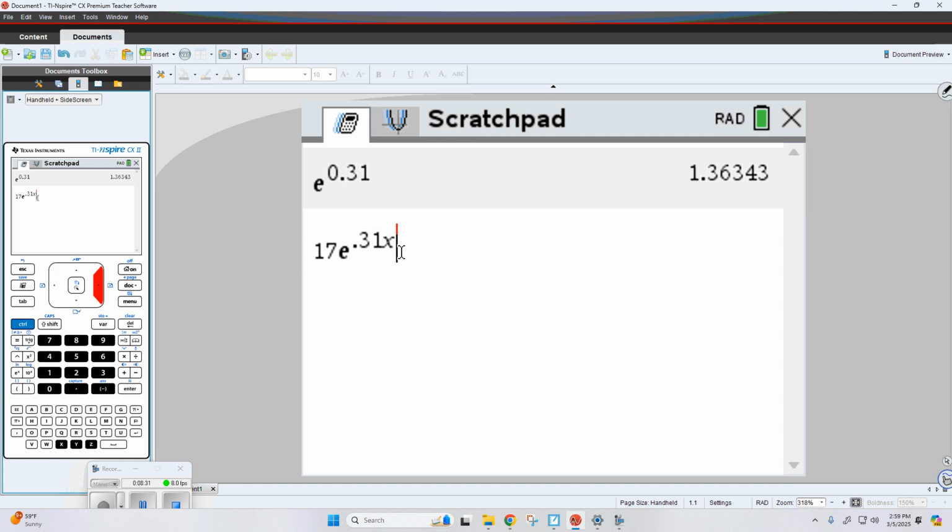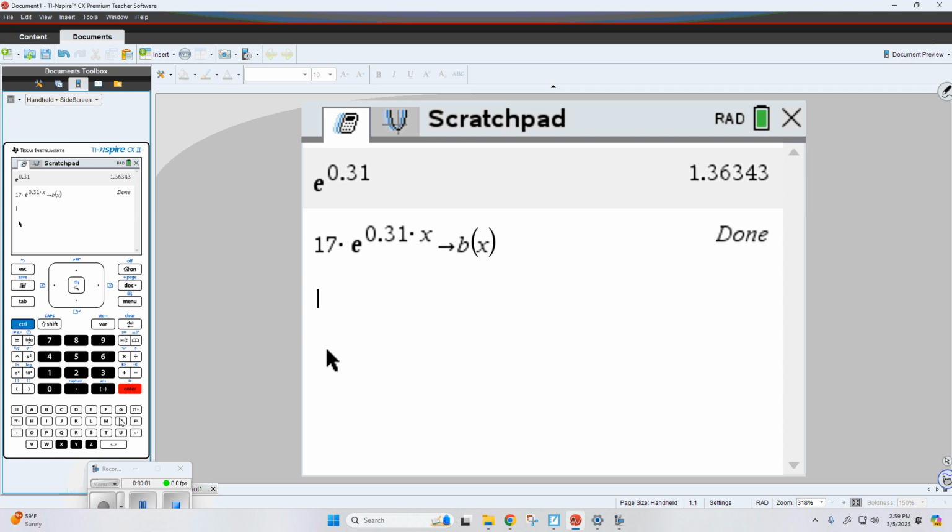Does anybody remember how to store something? How do I get the arrow, though? I'm going to hit Control and then what? Okay, the variable button right here above the 9. You'll know you did it correctly because there's going to be an arrow. Now, they called this function b of t. I'm going to do the same with x. Now, I'm not going to go ahead and worry about capitalizing it. So I'm just going to say b of x. There we go.